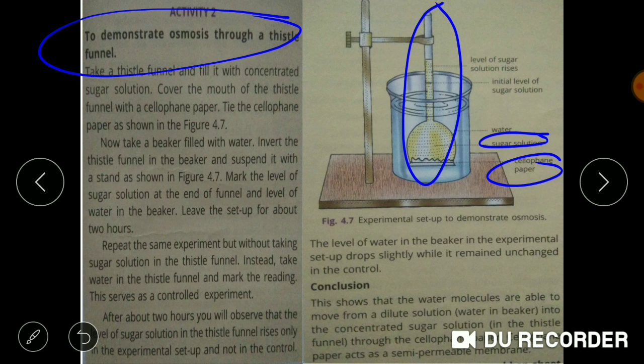And then it is attached to the stand, and in the beaker there is pure water, and we have inverted the thistle funnel and left it for 1 hour.